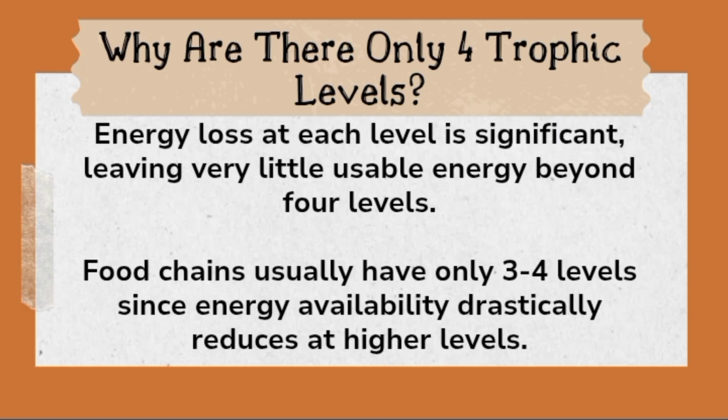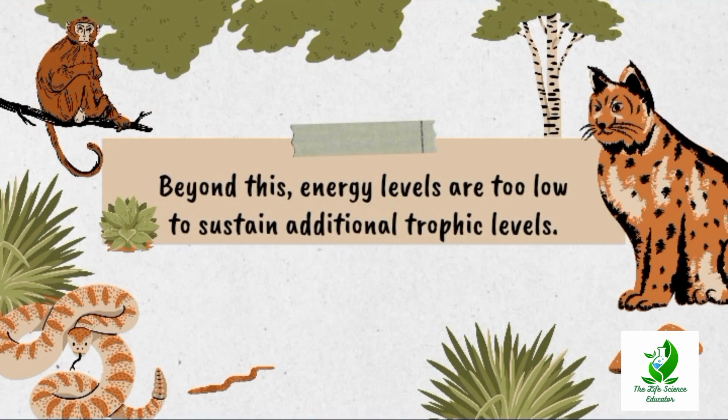So why are there only 4 trophic levels? Energy loss at each level is significant, leaving very little usable energy beyond 4 levels. Food chains usually have only 3 to 4 levels since energy availability drastically reduces at higher trophic levels. Beyond this, energy levels are too low to sustain additional trophic levels.